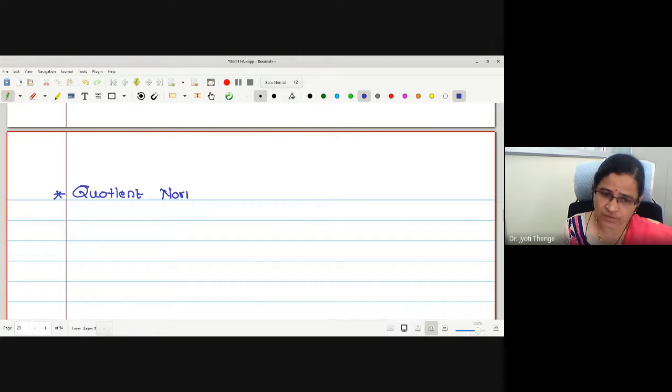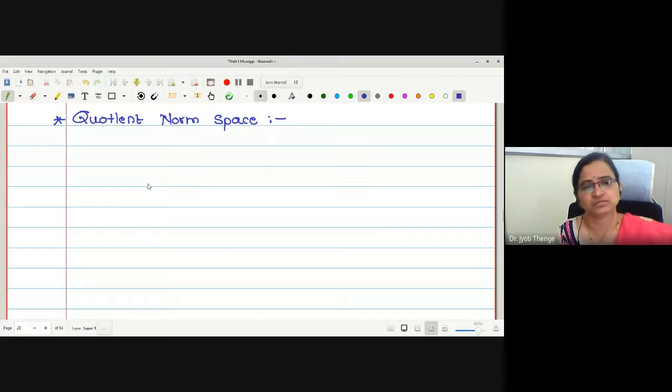You are familiar with this word quotient, no? Where have you heard this word quotient? Algebra, right? Which topic have you studied with the name quotient?